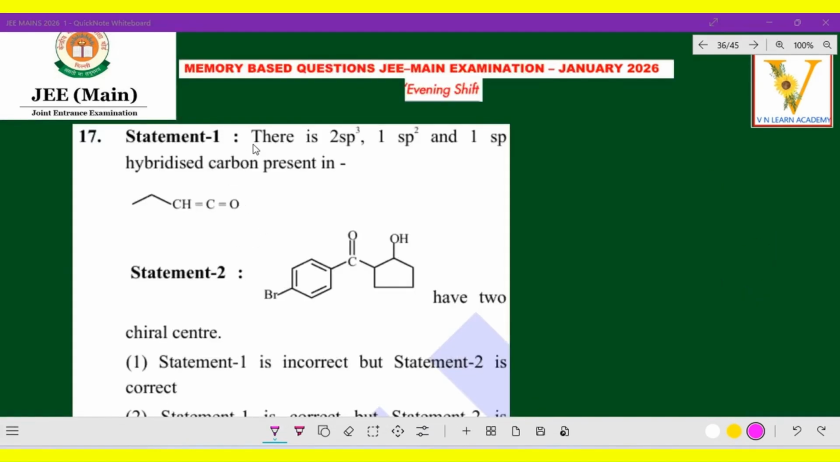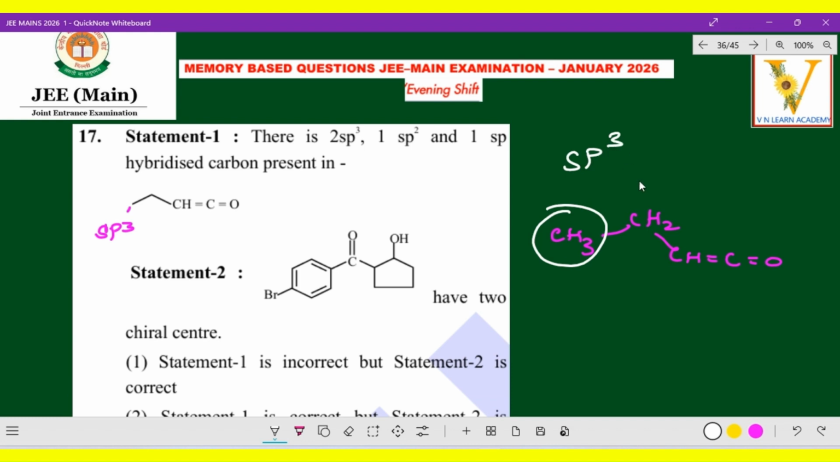The next question, statement 1: there are 2 sp3, 1 sp2 and 1 sp hybridized carbon present in this compound, the first compound. Here, in that bond line structure, this is sp3 because CH3, CH2, here CH, double bond C, double bond O. So this is sp3 hybridized only. This is sp3 hybridized. And the next one, this also is sp3 only.